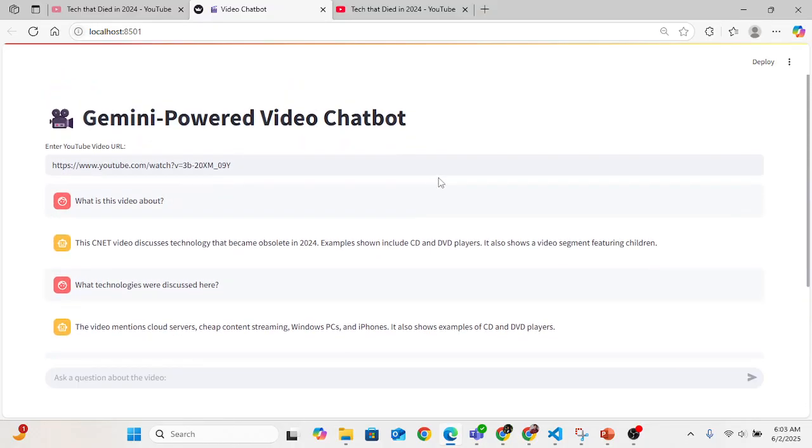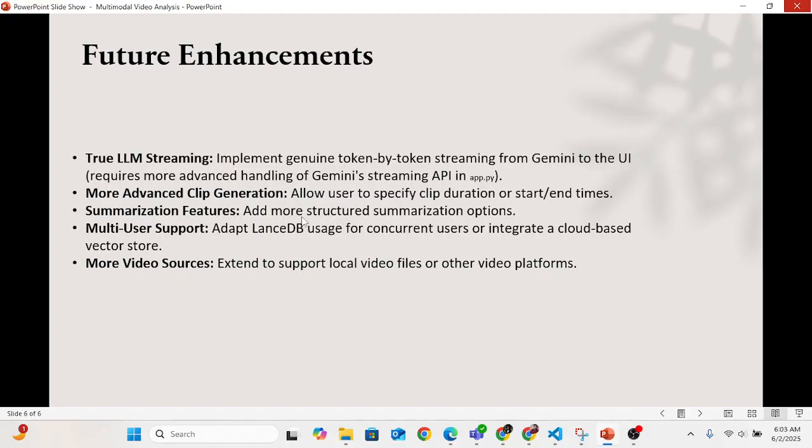So that was my project, and in future it can be enhanced by using true LLM streaming, by implementing genuine token-by-token streaming from Gemini to the UI.